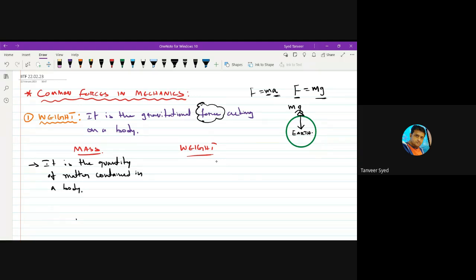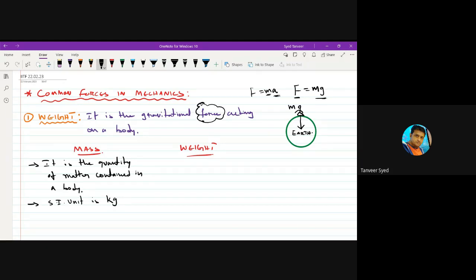Don't think that mass represents size. Size has got nothing to do with mass. Mass depends only on the quantity of matter contained in a body, and it is measured in kg. The standard SI unit is kg, kilogram.